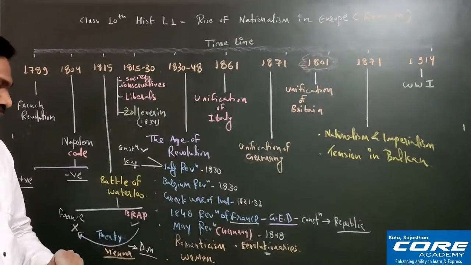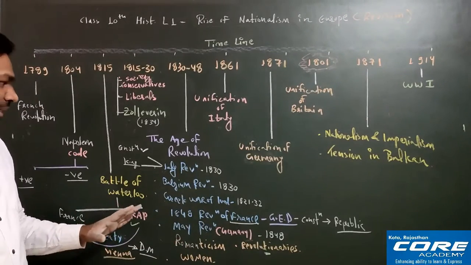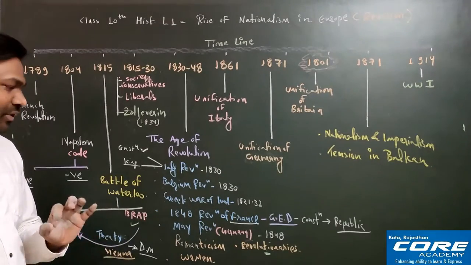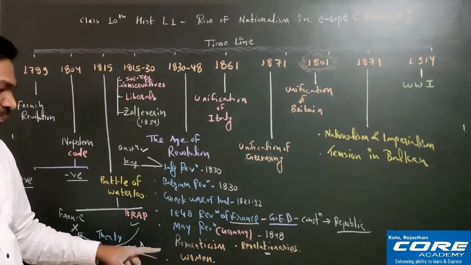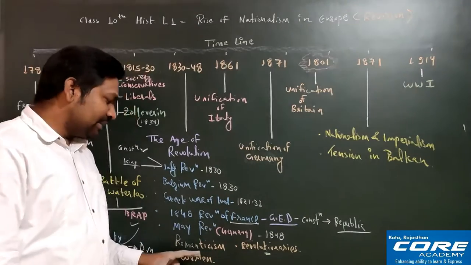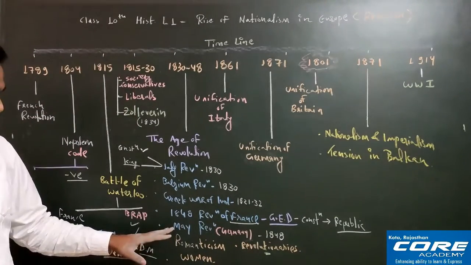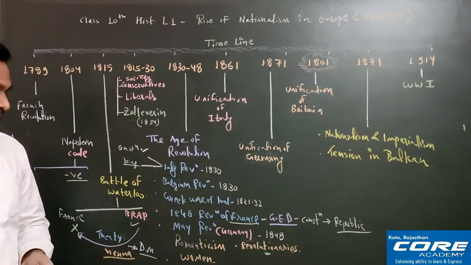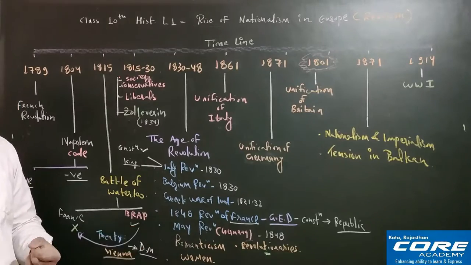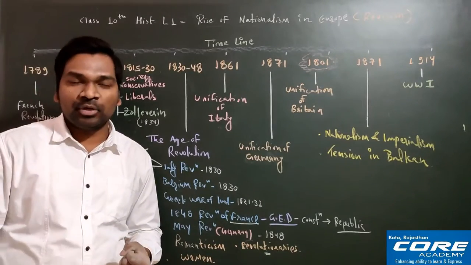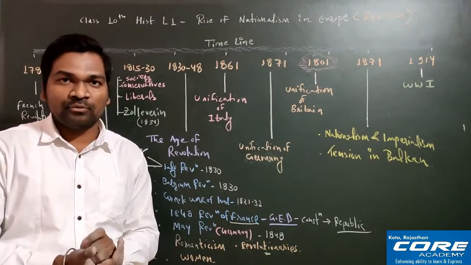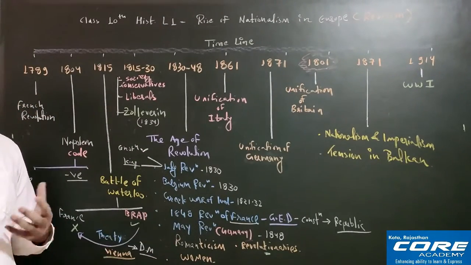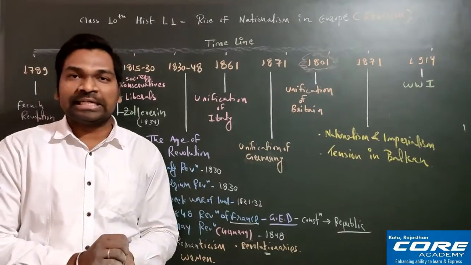That is the May Revolution. So far we have seen the July Revolution, the Belgian Revolution, the Greek War of Independence, the 1848 Revolution of France, as well as the May Revolution. After that, we will start Romanticism. Romanticism is a very important philosophy that I'll tell you, and it has come in previous year board examinations multiple times. So Romanticism is a very important topic. Let's start about Romanticism without wasting even a single second.